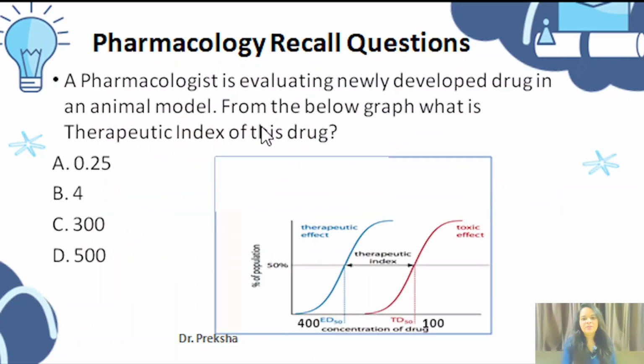A pharmacologist is evaluating a newly developed drug in an animal model. From the below graph, what is the therapeutic index of this drug? Here you can see the ED50 is 400 and the LD50 is 100. Okay, ED50 and LD50 are given. So if you apply the formula of LD50 upon ED50, you will get 4 as the answer. So the correct answer is 4.